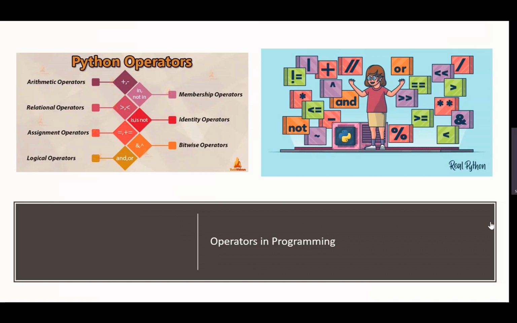The membership operator checks whether the particular data is a member of that particular variable or not. The identity operator checks if both are identical, the same or not. And bitwise operators are basically used for logical operations like and, or, XOR, and not, basic operations. We will cover those later.